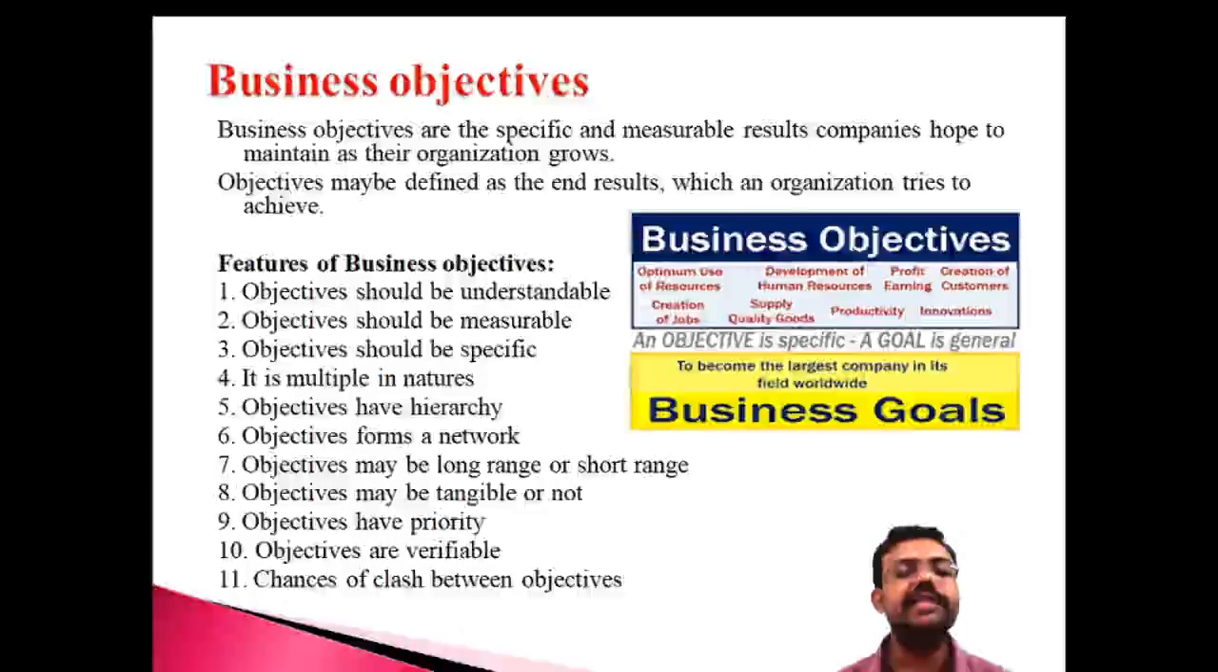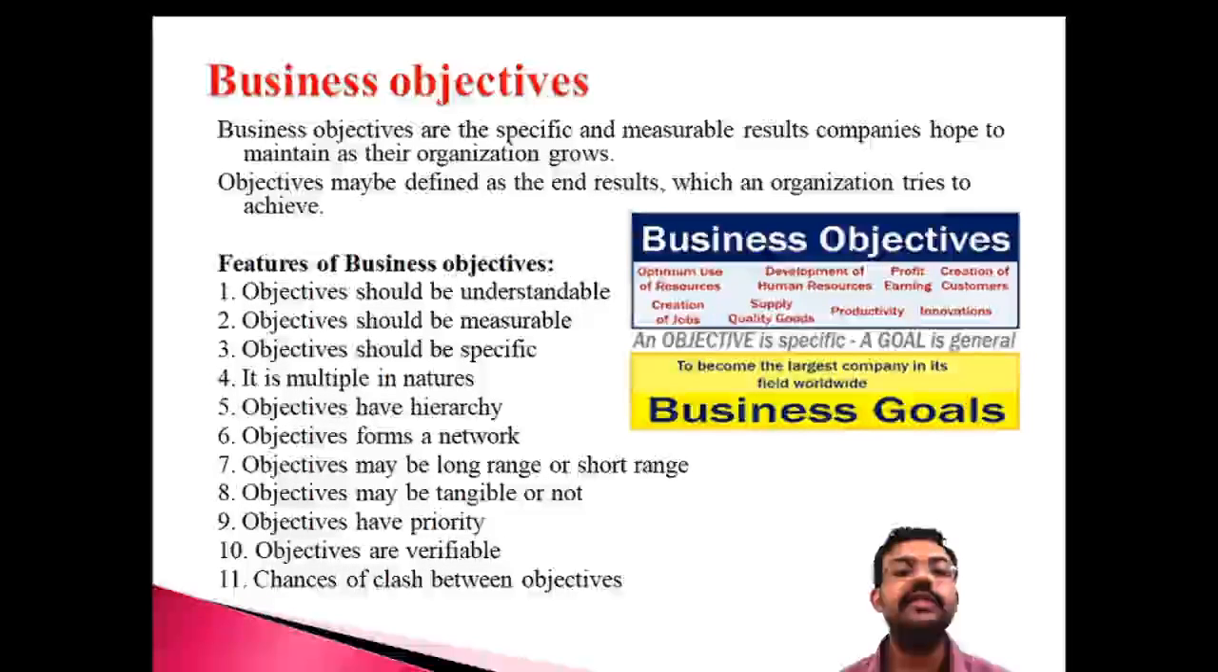The business objective and objective are the same. A business objective may be defined as an end result which an organization tries to achieve. Sometimes the organization plans the maximization of profit, so they try to maximize the profit. Another one is minimizing the loss, so they try to minimize the loss. Both are objectives. An objective may be defined as an end result which an organization tries to achieve.